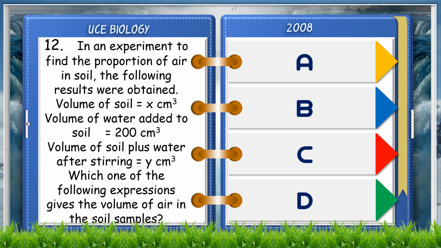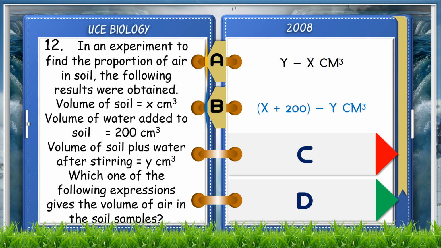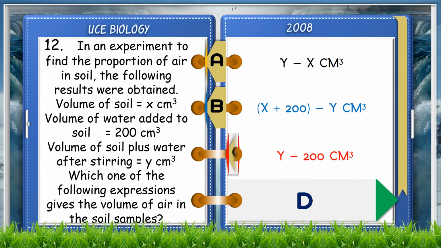A. y minus x cubic centimeters. B. x plus 200 minus y cubic centimeters. C. y minus 200 cubic centimeters.